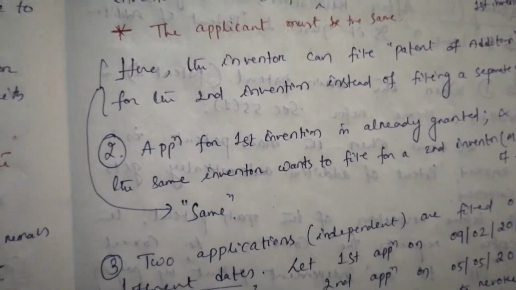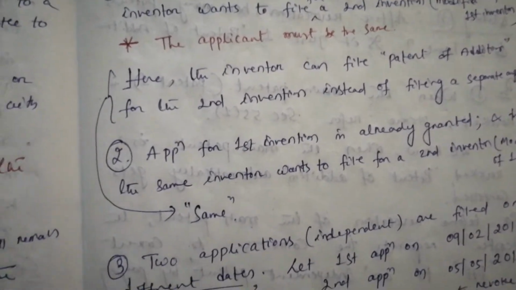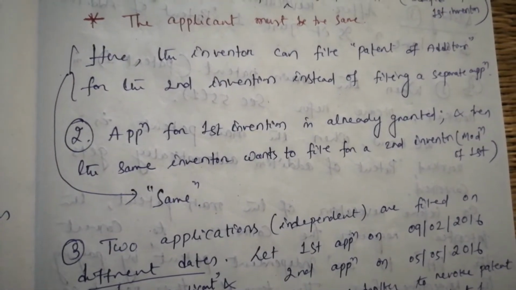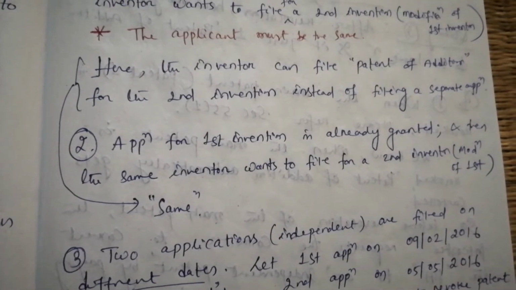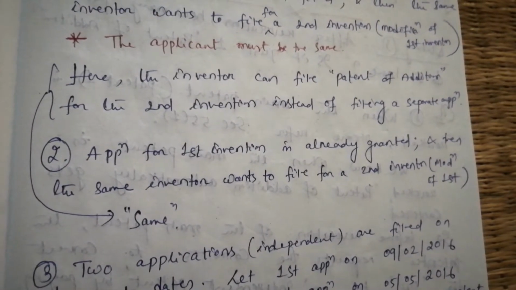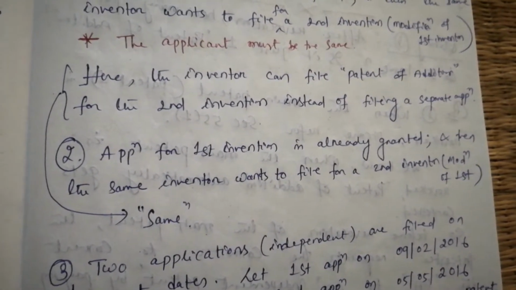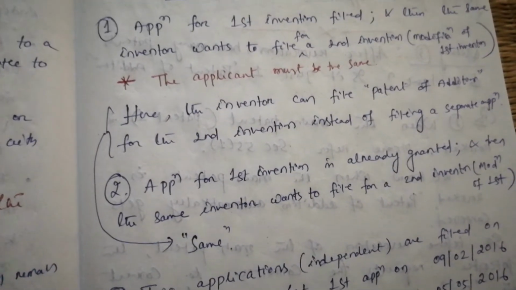Fine. Next, point number 2. Application for the first invention is already granted, and then the same inventor wants to file for a second invention, that is the modification or improvement of the first invention.